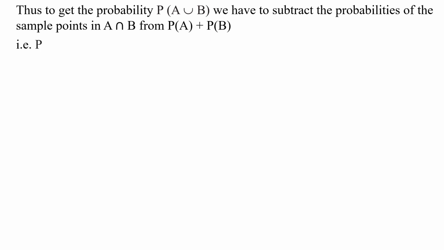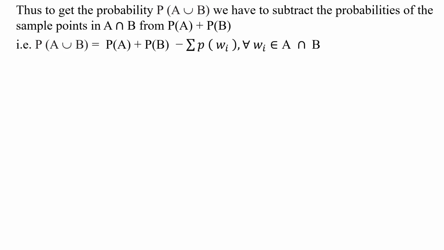That is, P of A union B is equal to P of A plus P of B minus P of A intersection B, or sigma P of omega i for all omega i belongs to A intersection B. Okay, my children, we are subtracting these probabilities from this probability. That is P of A plus P of B minus P of A intersection B.